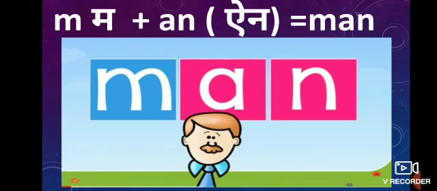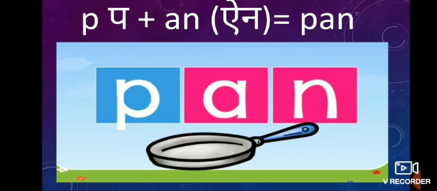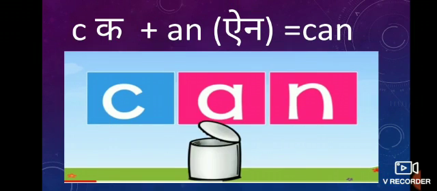M and man. The phonics sound of cursive letter M is M. M and man. P and pan. The phonics sound of cursive letter P is P. P and pan. K and can.